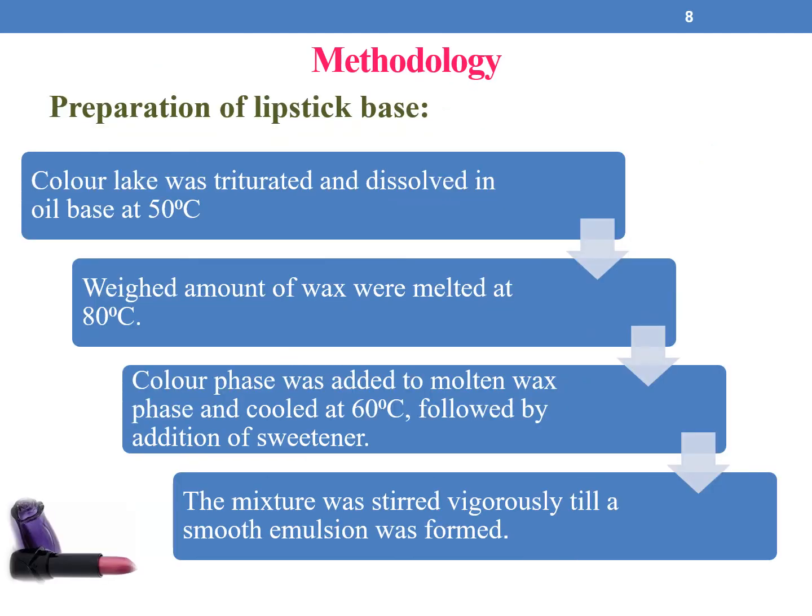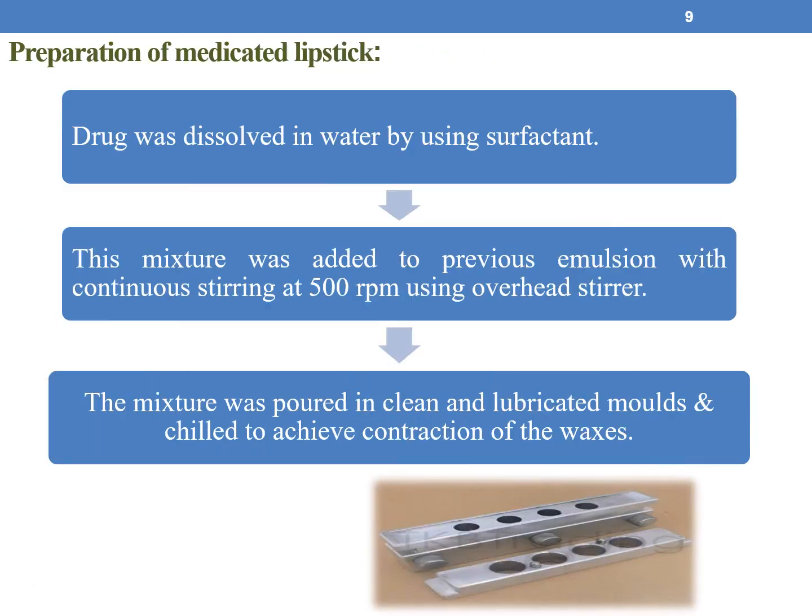And coming to the preparation of medicated lipstick base, the drug was dissolved in water by using surfactant, and the mixture was added to the previous emulsion with continuous stirring at 500 rpm using an overhead stirrer. And finally, the mixture was poured in clean and lubricated molds and is chilled to achieve contraction of the waxes.